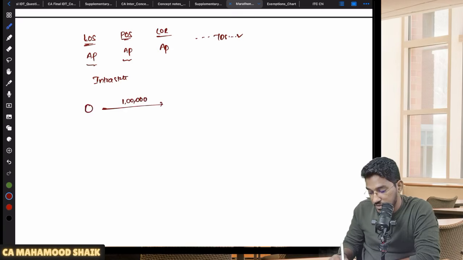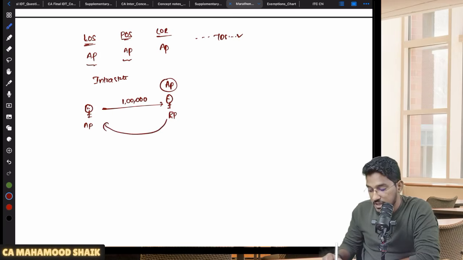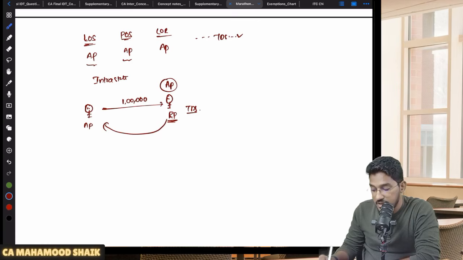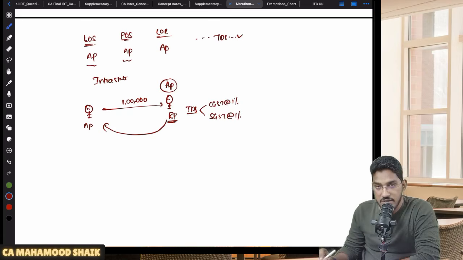So if it is intrastate supply, let us say the transaction is happening for 1 lakh rupees. Supplier is registered with the AP government. Recipient is also registered with the AP government. Both are registered with the AP government only. So this supply is an intrastate supply, and the recipient is required to deduct TDS. Which TDS is required to be deducted? Since it is an intrastate supply, CGST at the rate of 1%, SGST at the rate of 1%. If it is interstate, directly 2%. If it is intrastate, CGST 1%, SGST 1% he will deduct. Which state SGST will he deduct? AP state, because he is registered with AP only, no?